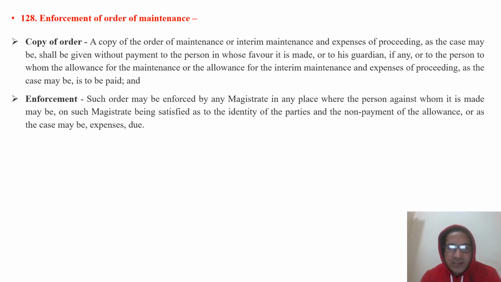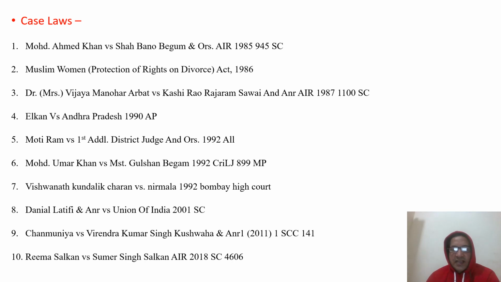And enforcement: such order may be enforced by any magistrate in any place where the person against whom it is made may be, on such magistrate being satisfied as to the identity of the parties and the non-payment of allowances or, as the case may be, expenses due. So that means the competent magistrate for the enforcement is where the person against whom the order has been passed is residing; that magistrate is empowered for the enforcement of that order. So this is the provision of the maintenance, and these are the case laws.